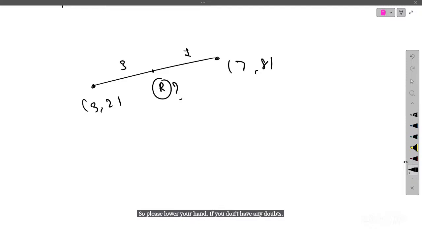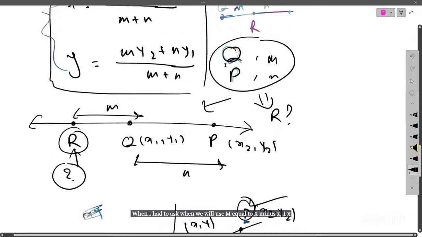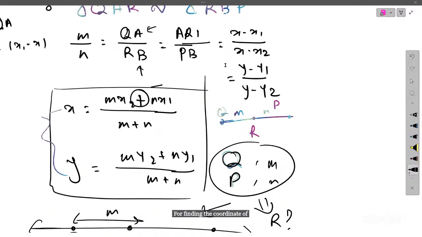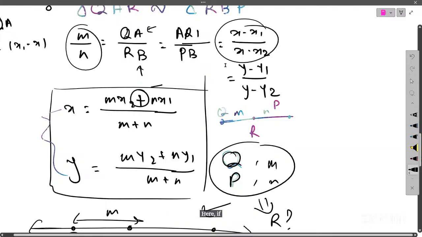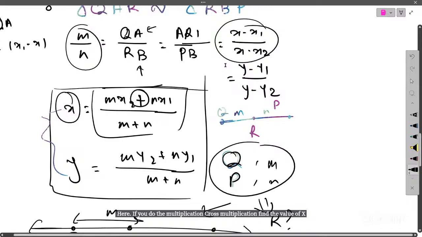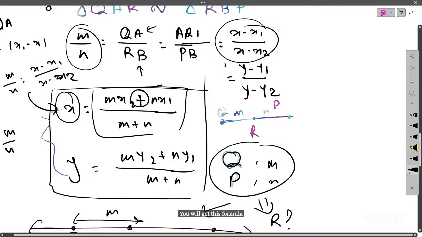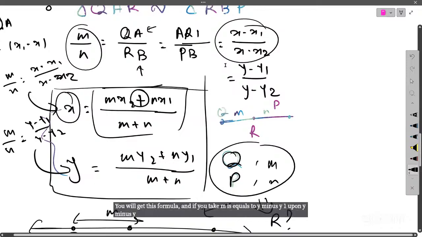Ma'am, when will we use m by n equal to x minus x1 upon x2 minus x, for finding the coordinate of x? Here, if you do the cross multiplication and find the value of x, you will get this formula. If you take m by n equals x minus x1 by x minus x2, you will get this formula. And if you take m by n equals y minus y1 upon y minus y2, you will get the formula for y.